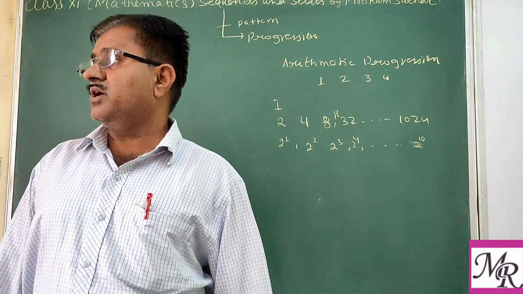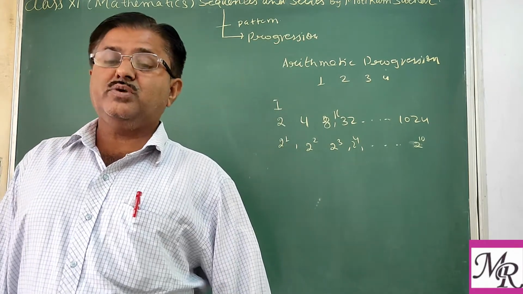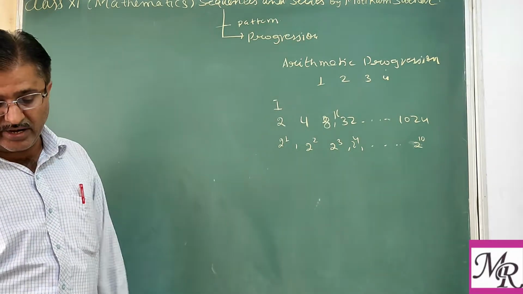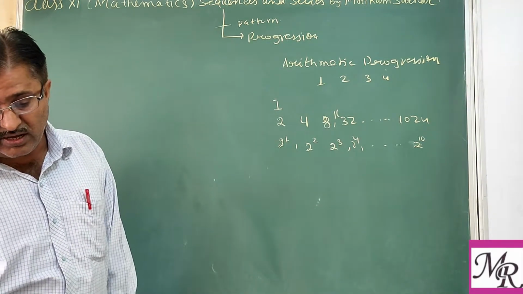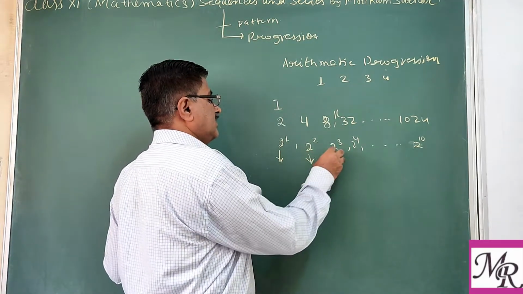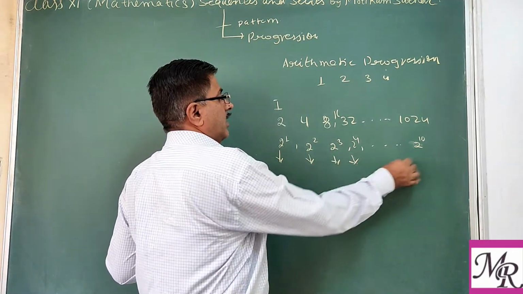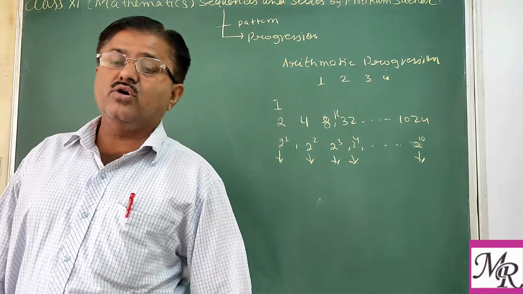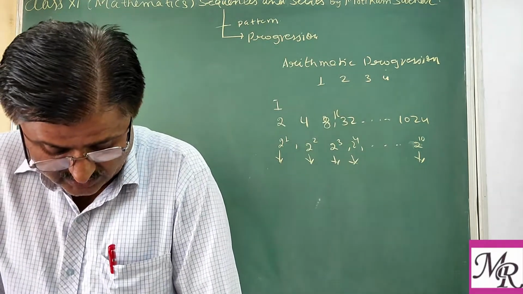Why is it a sequence? Because we have a specific pattern as well as terms. We can easily identify which one is the first term, which one is the second, which one is the third, and which one is the last term. So this is known as a sequence.